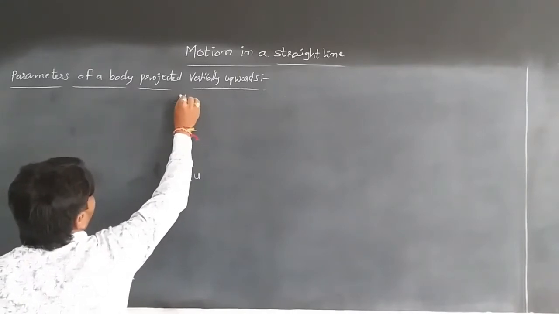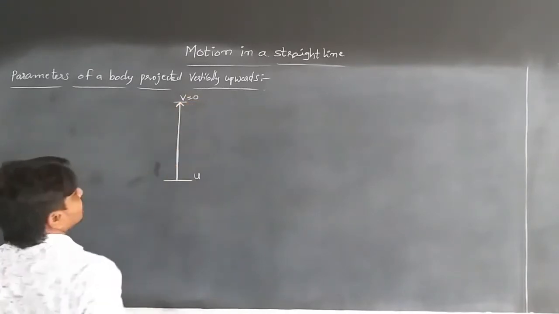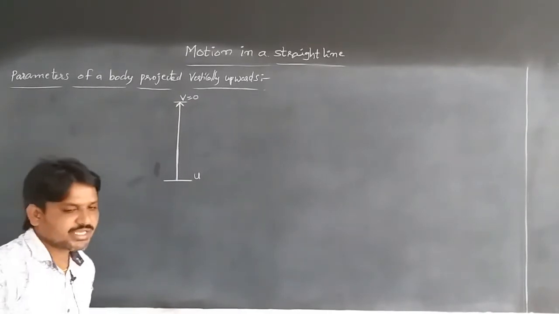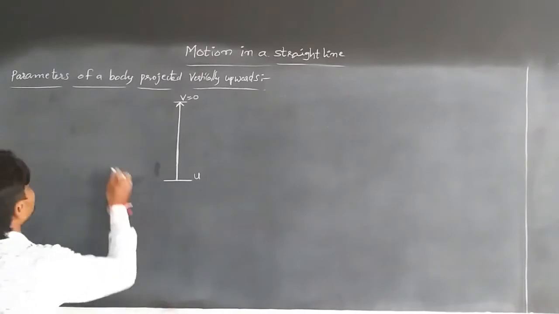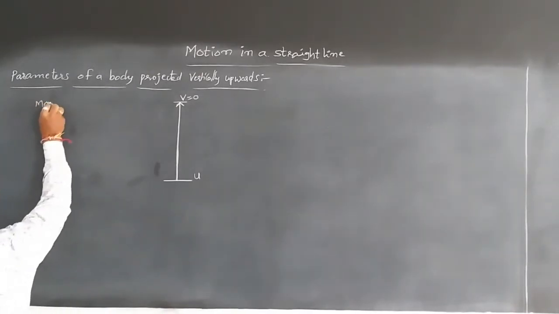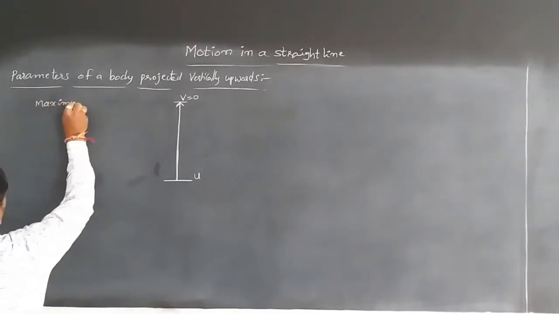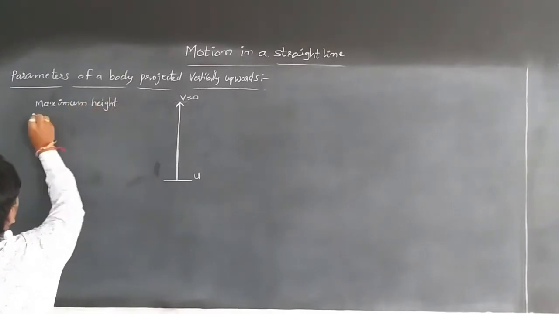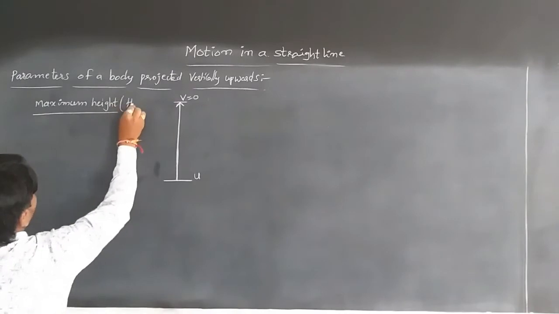At maximum height, the velocity becomes 0. So the first parameter involved is the maximum height, denoted by H maximum.